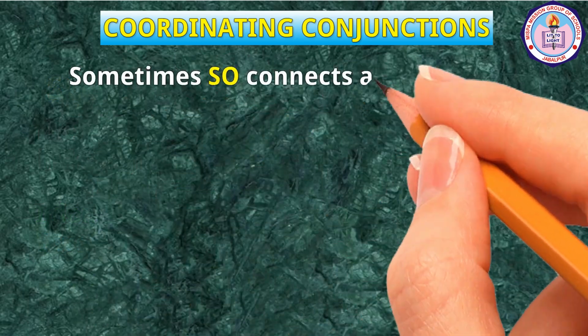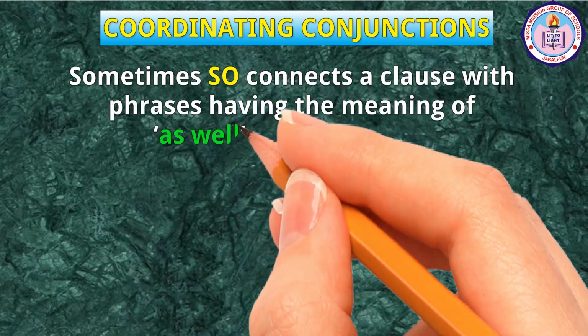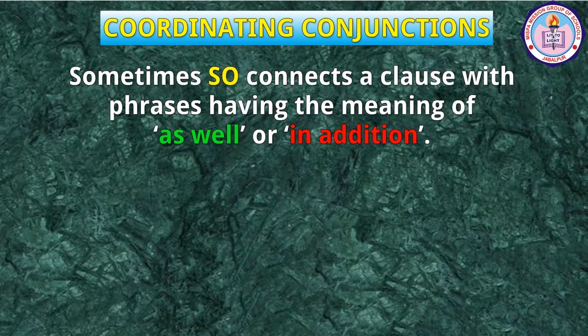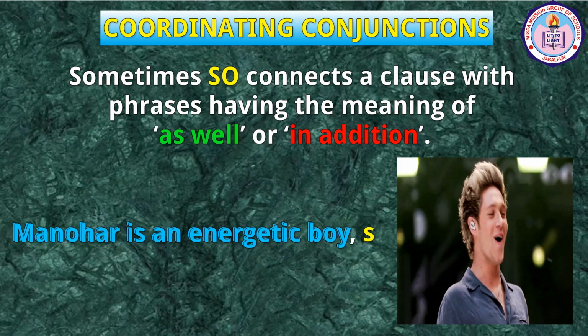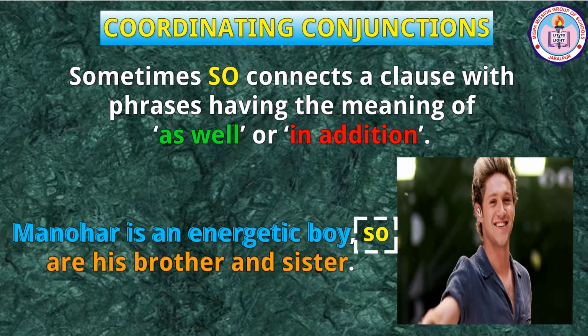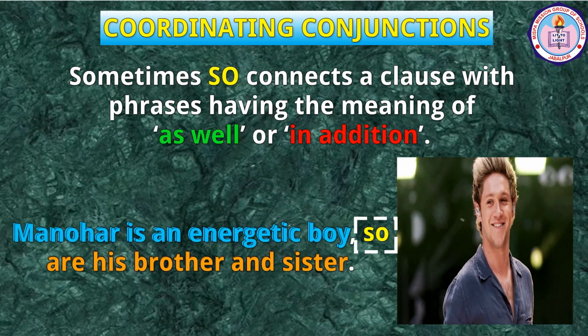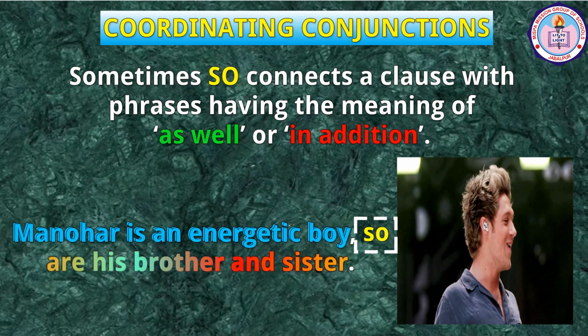Sometimes, so connects a clause with phrases having the meaning of as well or in addition. For example, Manohar is an energetic boy. So are his brother and sister. Here, so is connecting the clause Manohar is an energetic boy with the phrase are his brother and sister.